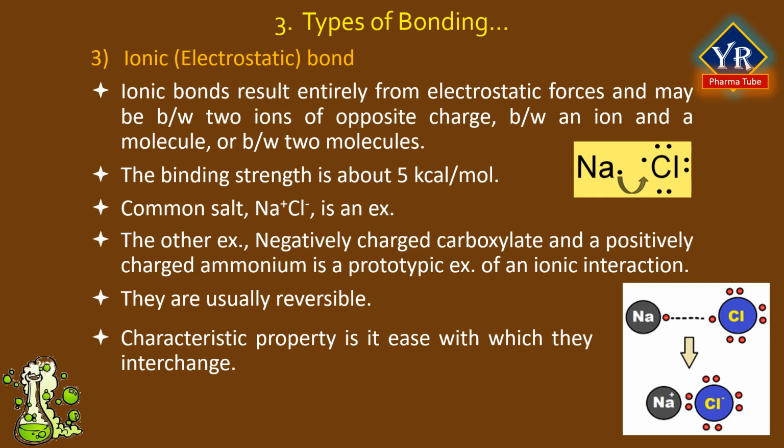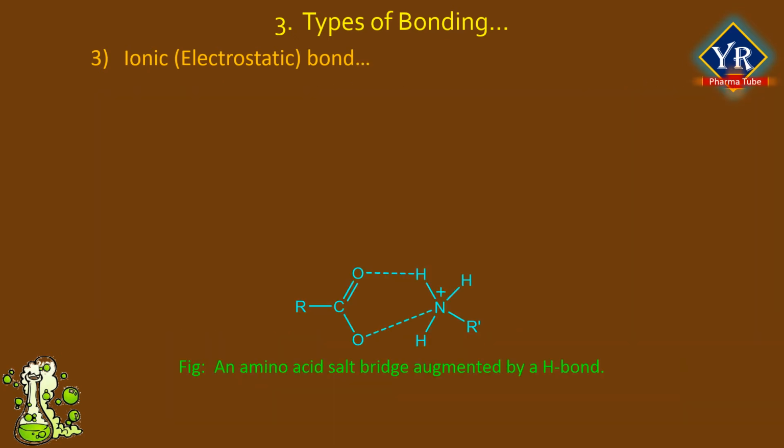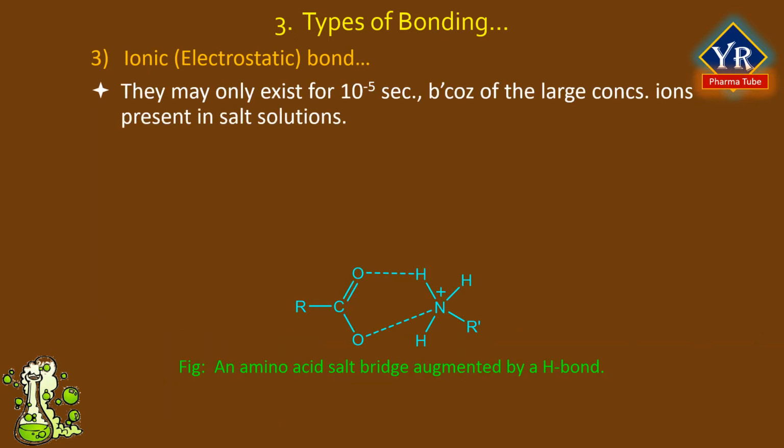They are usually reversible. In a biological solution, the most characteristic property of ionic bonds is the ease with which they interchange. Electrostatic bonds may only exist for 10 to the power minus 5 seconds on average because of the large concentrations of ions present in salt solutions. Rapid ion exchange thus results.